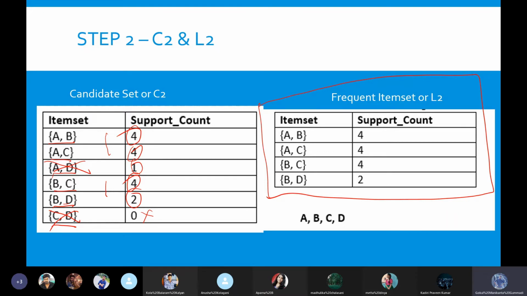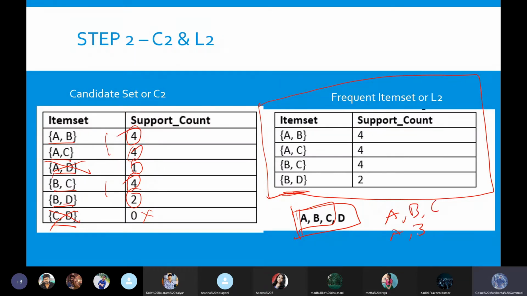The next level is nothing but more than 2 items. These are 2 items together, right? We need to go now with 3 items together. How many different 3-item sets can we identify with these 4 elements? We can go with ABC together. We can go with ABD together. How many different ones can we identify?